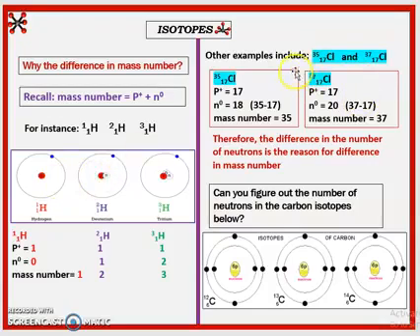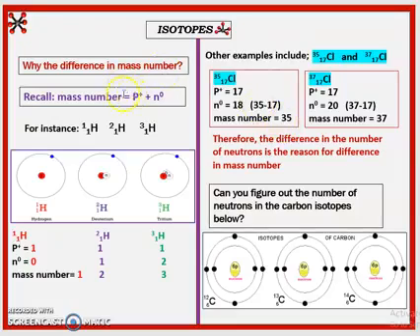If you look at this other example, chlorine 35 and chlorine 37, they both have atomic number 17, which means they have the same number of protons. But their masses are different. Why? Because the number of neutrons in these atoms are different. This one has 18 neutrons. How? Because the mass number is 35.